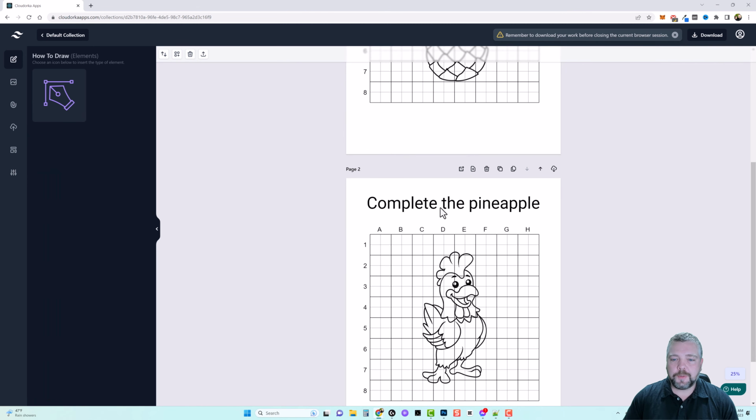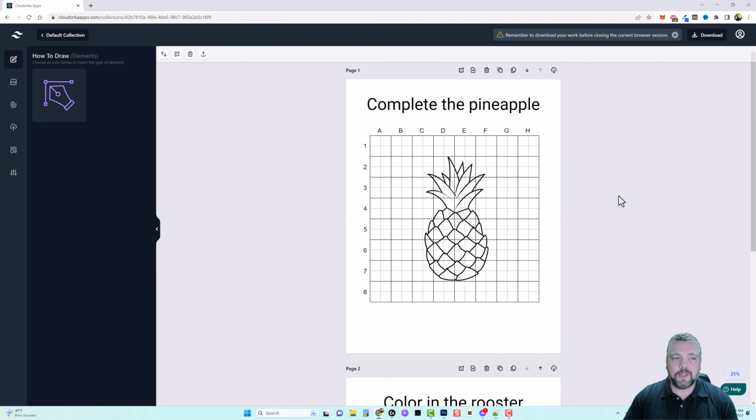Now let's say down here on this one, we want it to read different. We could come up here, and let's say I want it to say color in, and then we'll change this to rooster. And so now we have 2 pages. And if we're done with this, we can click on download, and we can download it as a PNG file, a JPEG, a PDF, or a PowerPoint.